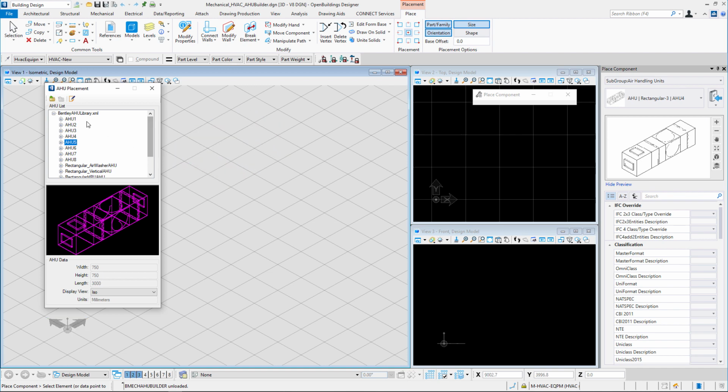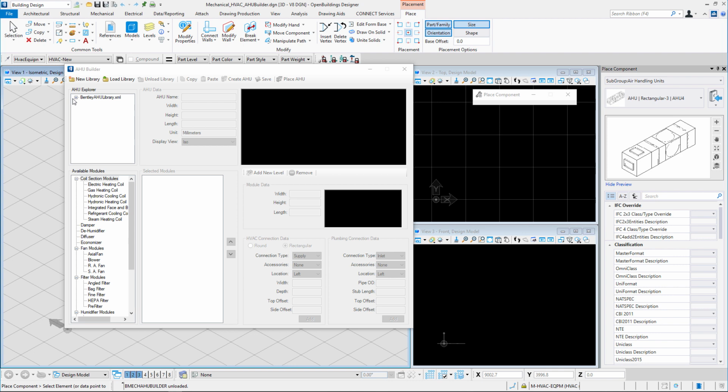If we want, we can modify one from here directly, or we can choose to create a new AHU from scratch. To do that, we'd have to select the Edit AHU tool. This would open the AHU Builder dialog. In this dialog, we have the AHU Explorer where we have the AHU libraries listed. In this case, we have only one, the Bentley AHU library. Let us create a new library where we can create our new AHU.